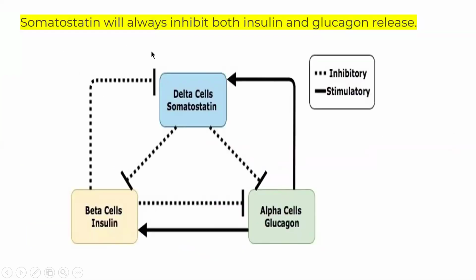Same, somatostatin will always inhibit both insulin and glucagon release. Somatostatin maintains the alpha cell and beta cell. It acts as a stimulatory and inhibitory also. So it acts as an inhibitory. Alpha cell and beta cell come into role when there is an increase and decrease in blood glucose level, and delta cell always acts as an inhibitory.